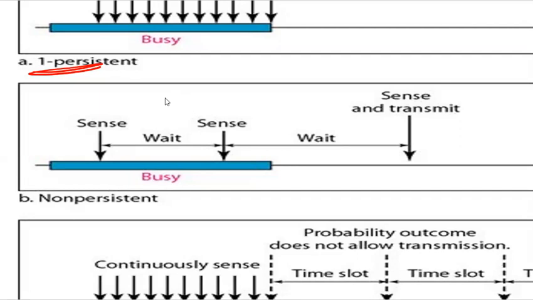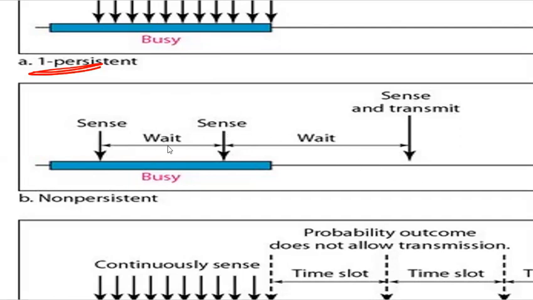So this method reduces the efficiency. What do we mean by persistent? Persistent is simply continuously checking. In the case of one-persistent, it is continuously checking, but in the case of non-persistent, it will check, then wait some random time, then check again, then wait for some random time. If the line is free, it will send.